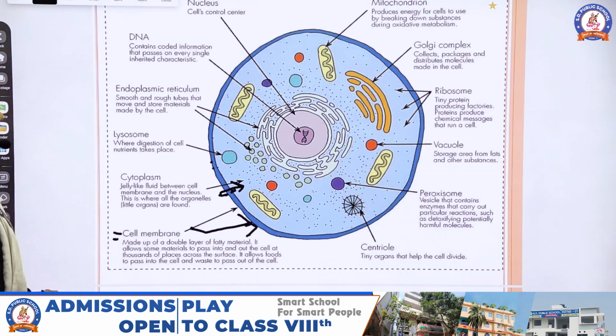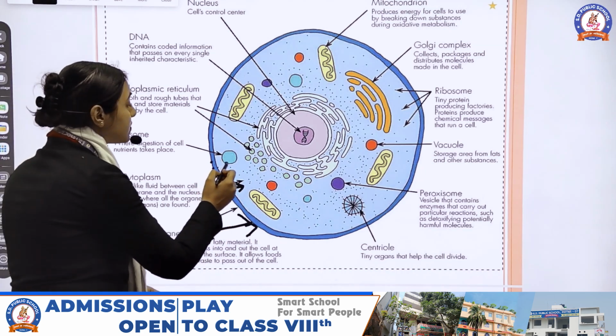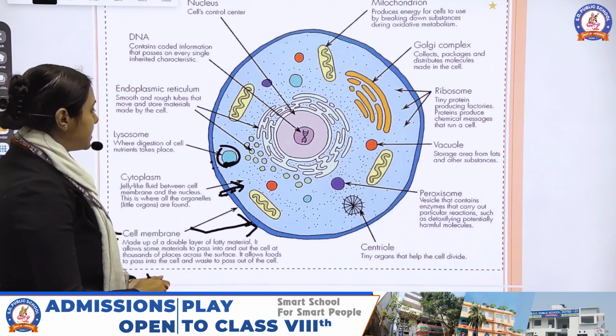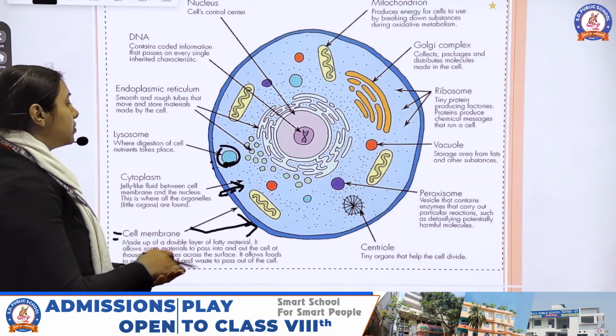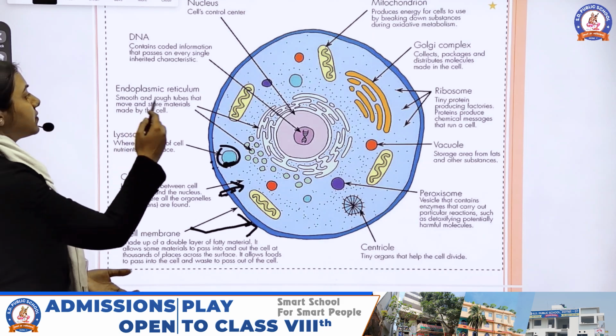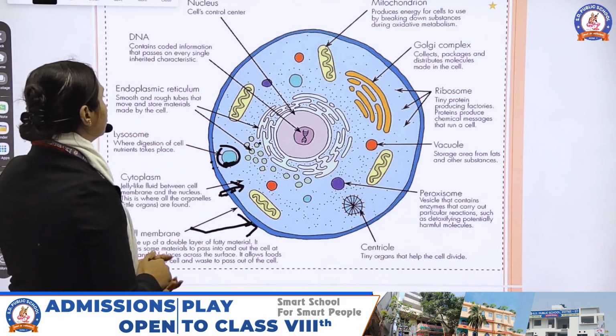The third one is the lysosome. The lysosome is where the digestion of the cell's nutrition takes place. It is the place where food gets digested. Lysosomes are also called the digestive system of the cell. Now the next one is the endoplasmic reticulum.